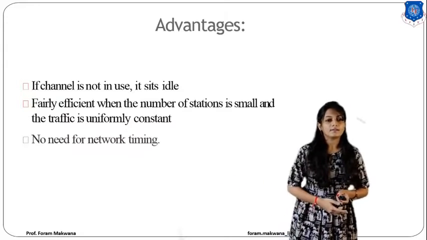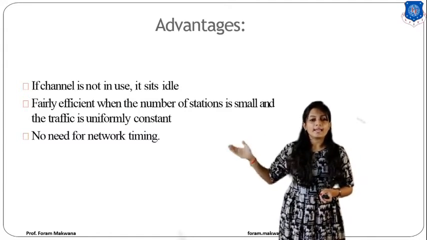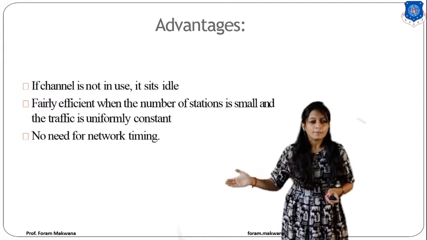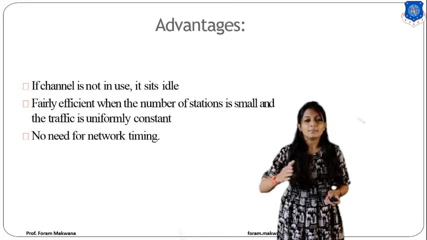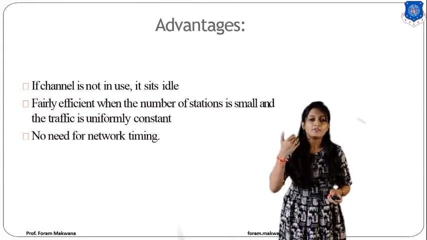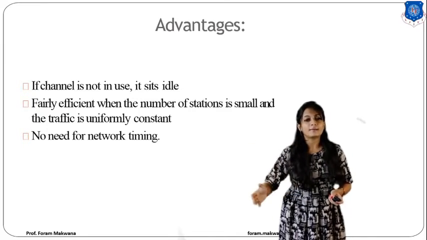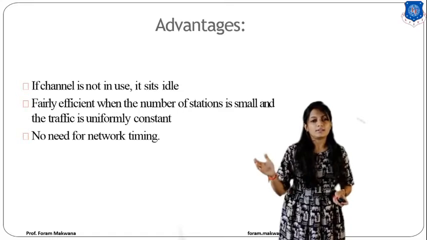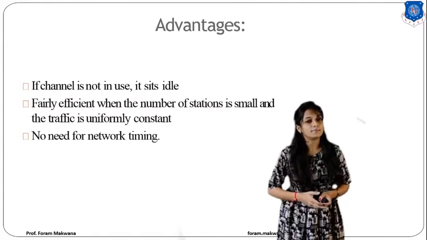Third, we don't require any timing synchronization. Why? Because all the users have the same time slot. I don't need to synchronize the time. They can transmit at their own time, but they are going to be identified by their frequency, because each and every user has a separate frequency band.